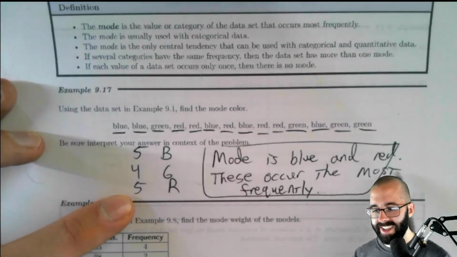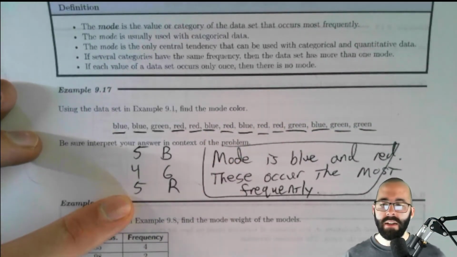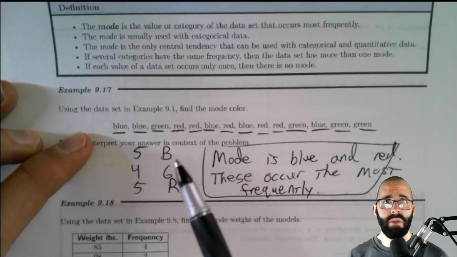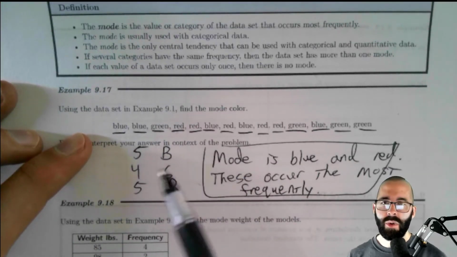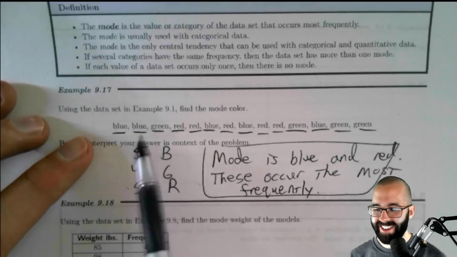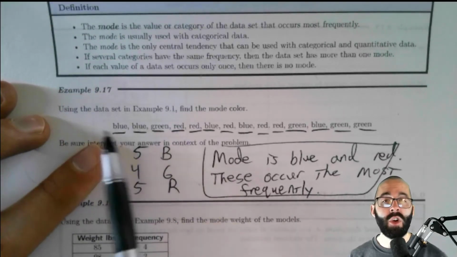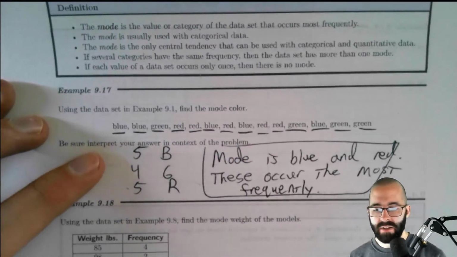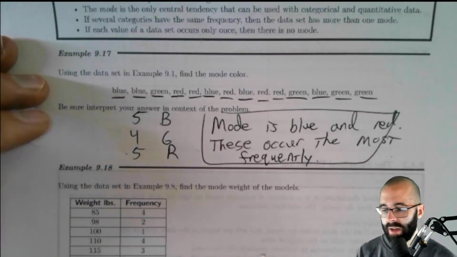And again, nice box. Mean, what is the mean here? What is the median here? Those are meaningless quantities. Means and medians are only for quantitative data. This is categorical data. So we can talk about the mode here, but we can't talk about the things from the previous video this week.